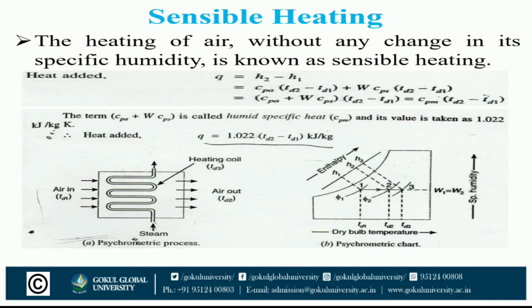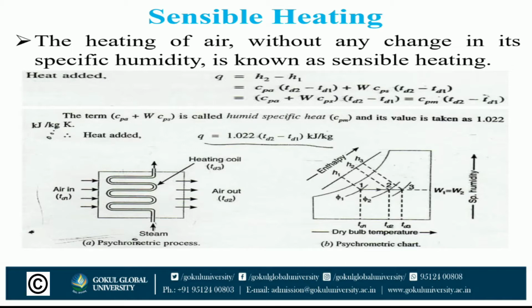The heat absorbed by the air during sensible heating may be obtained from the psychrometric chart by the enthalpy difference H2 minus H1. Specific humidity during sensible heating remains constant, W1 is equal to W2. The dry bulb temperature increases from TD1 to TD2 and relative humidity reduces from Phi1 to Phi2.